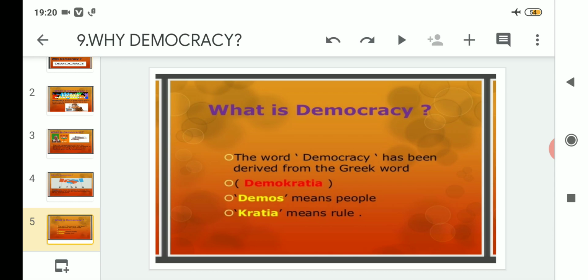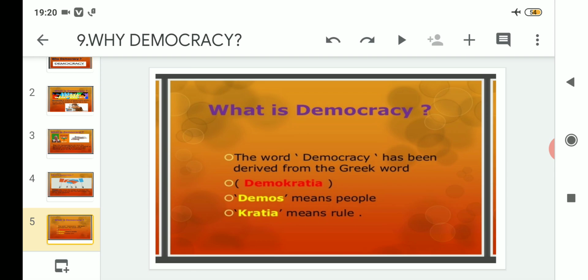But if you write like this, what is democracy? If you start from this, like the word democracy has been derived from Greek word demokrasia, in which demos means people and krasia means rule. After that, you can write that democracy is the form of government in which the people have the right to participate through right to vote. Then you can start.